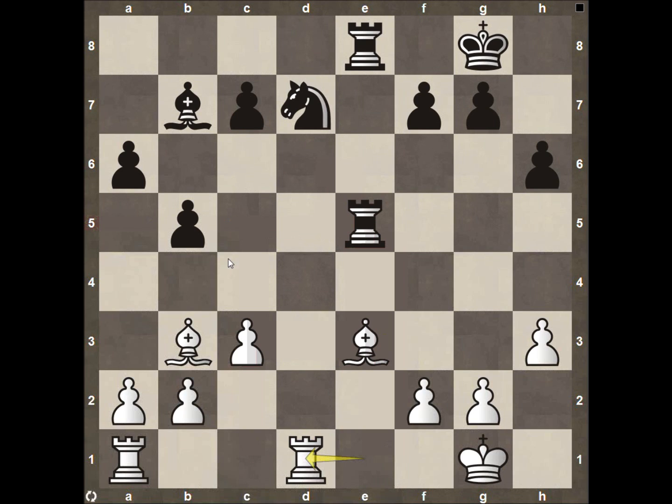Usually you want to have bishops if there's pawns on both sides of the board. They usually play a little bit better because they can get to both sides of the board very quickly.